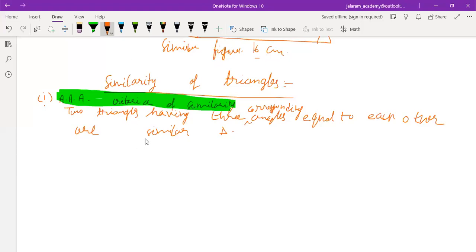Clearly, if their shapes are same, still they are similar, but if their sizes are same and shapes are also same, still they are similar triangles. Only one criteria they have to follow, that their angles are equal.